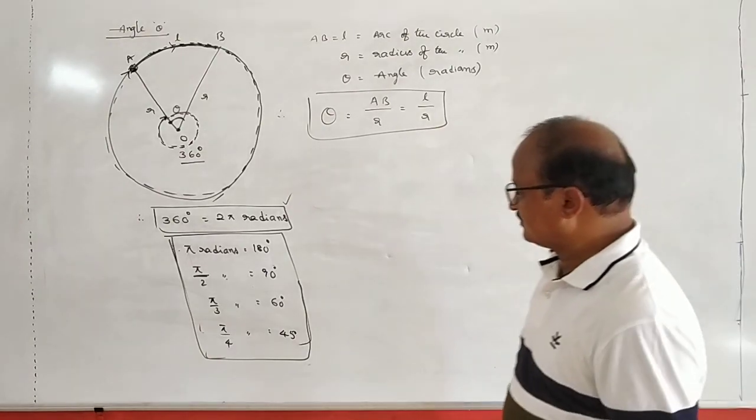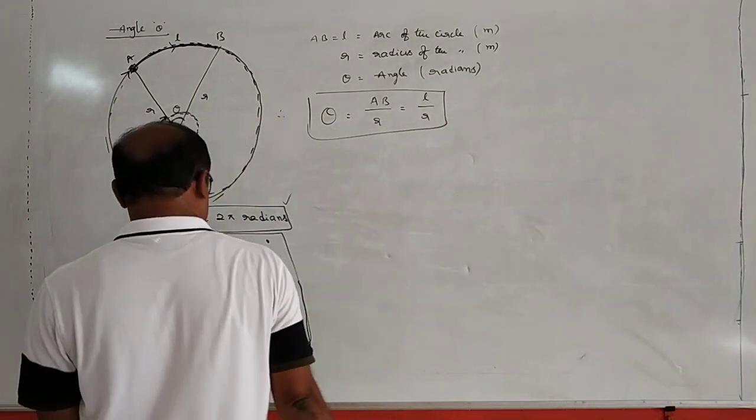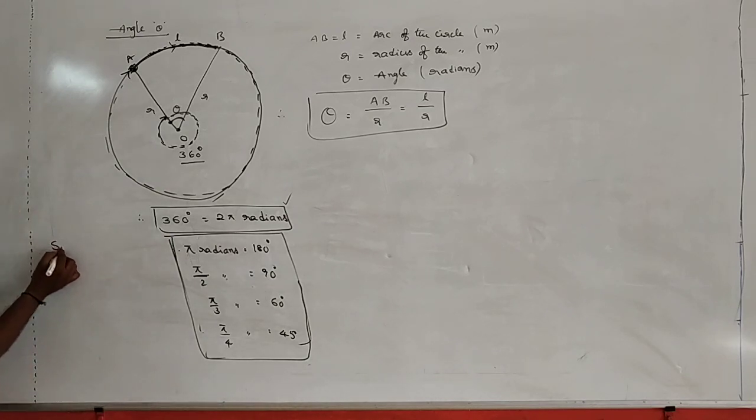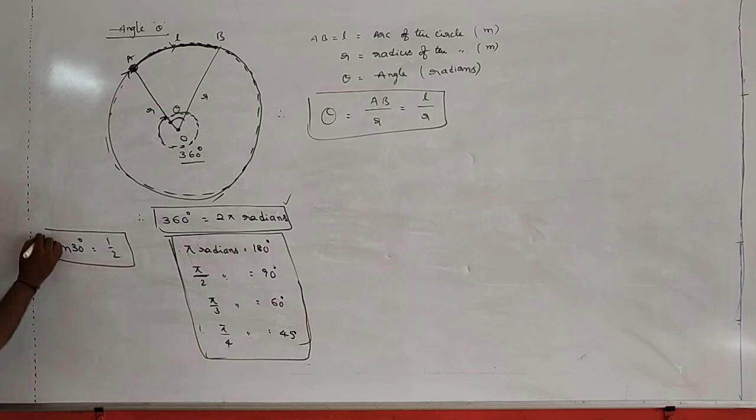Next one, see an example. What is the value of sin 30? You know, 1 by 2. Sin 30 is equal to 1 by 2.